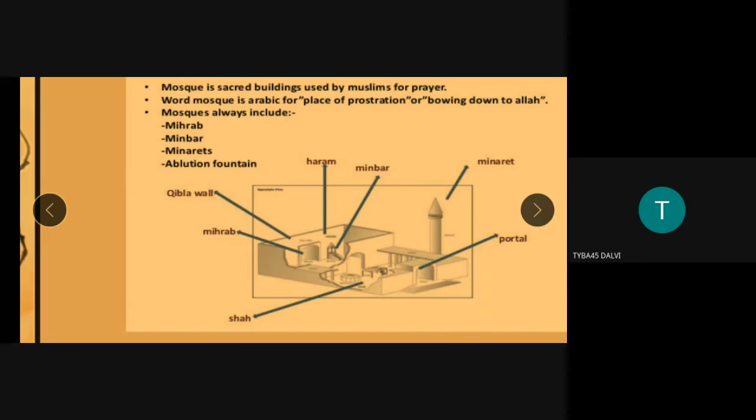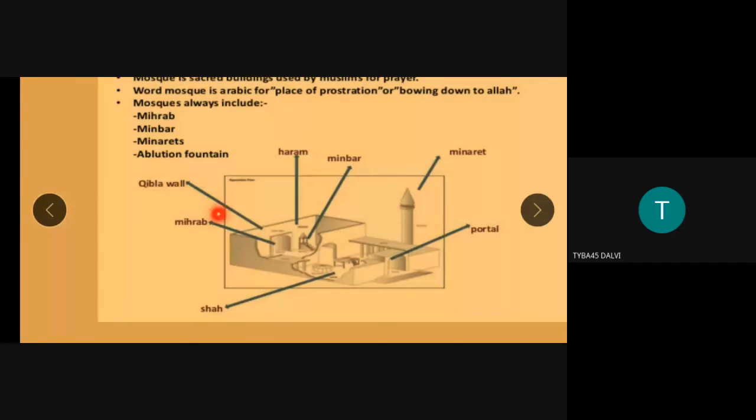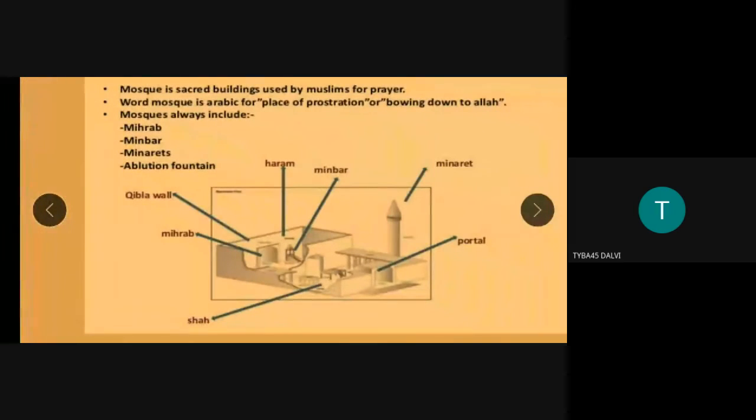Okay, this is one element. Now, what is a mihrab? You can see the mihrab. Mihrab is basically the niche. So Qibla is the one entire wall and this arch; the entire thing is called Qibla. What is mihrab? Mihrab is a niche. A niche is the inner part of any kind of cavity.